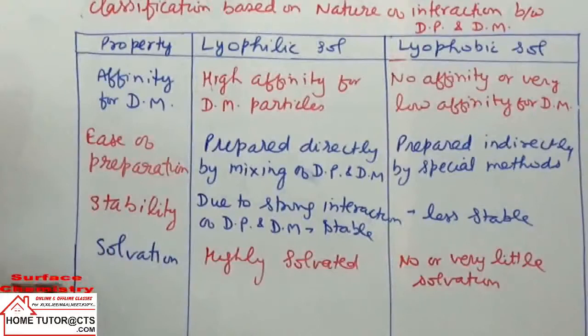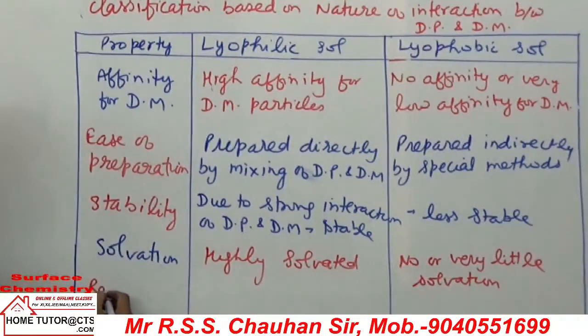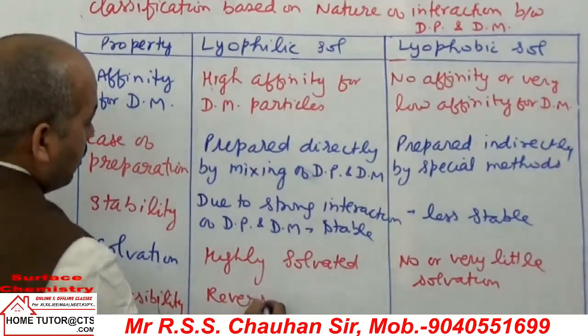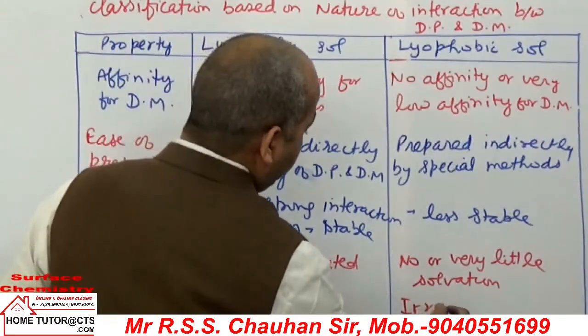And for the same reason, if it is taken, reversibility of nature. They are reversible in nature. They are irreversible in nature.